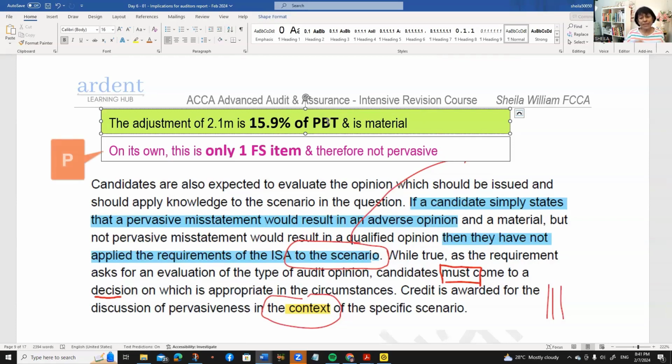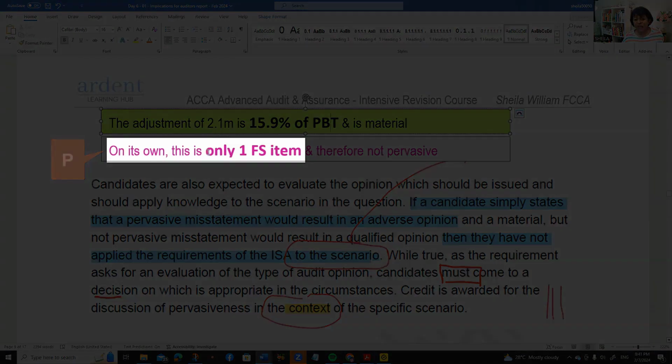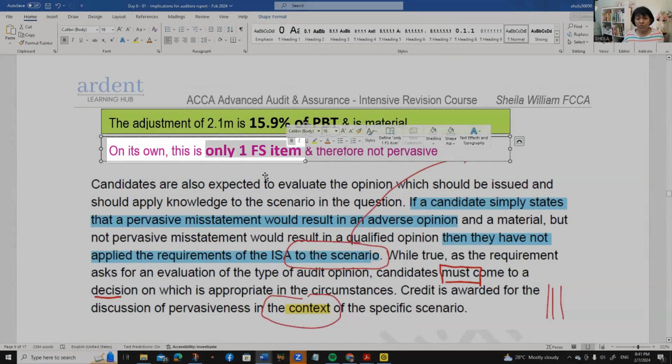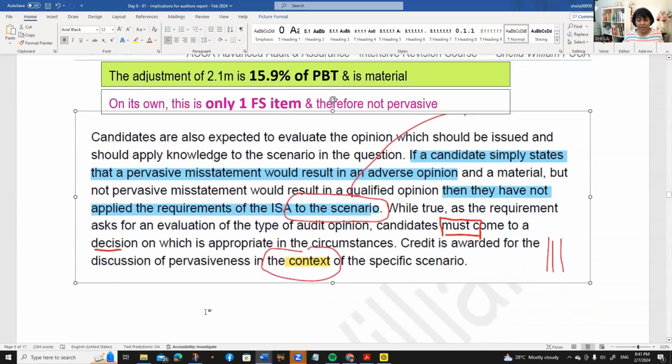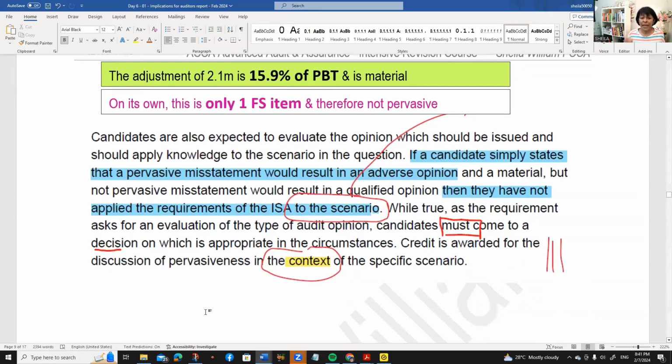Similarly, when you're saying that something is pervasive or not pervasive, this one is the justification: on its own, because we're only dealing with that matter at the moment in the exam question, this is only one item and therefore not pervasive. So the examiner is saying here that if you're going to talk about material or pervasive, it has to come in the context of the scenario, meaning that you have to provide the justification from the scenario.